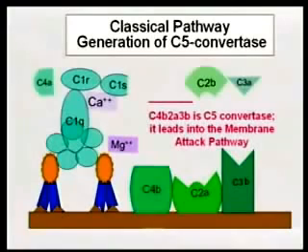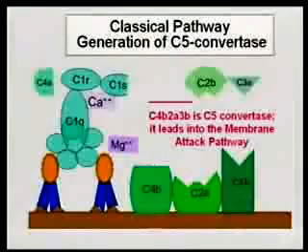This complex here, C4b, C2a, C3b, is a C5 convertase. And that is the end of the classical pathway. We've made our C5 convertase. All right? And so this pathway ends. So we simply went through a series of steps, each one reacting with the next one, forming complexes which then worked on the next component. All right?